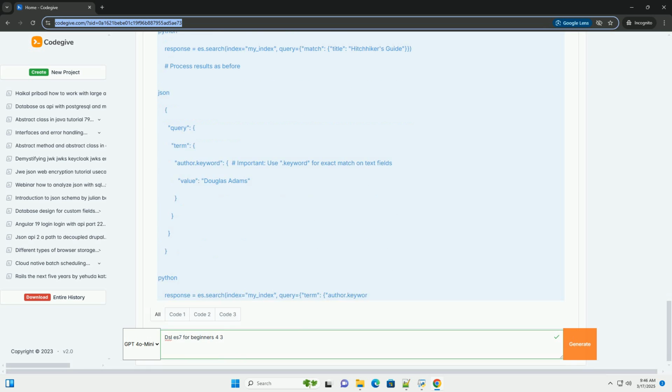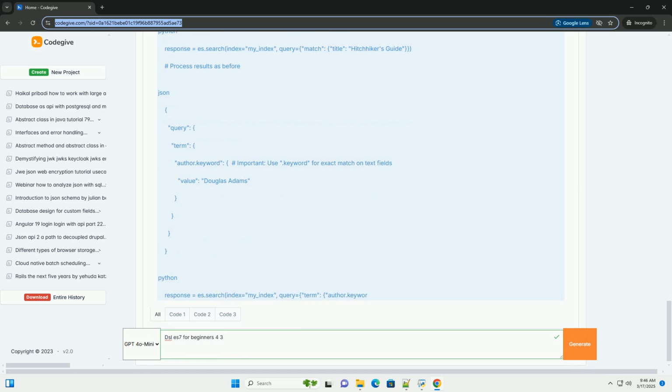Data types. Elasticsearch supports a variety of data types. Text, for full text search, analyzed. Keyword, for exact value matching, not analyzed. Integer, long, float, double, numeric types.